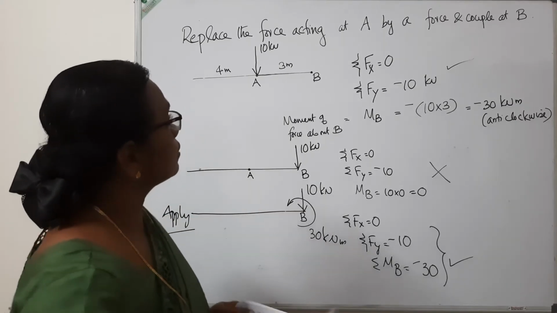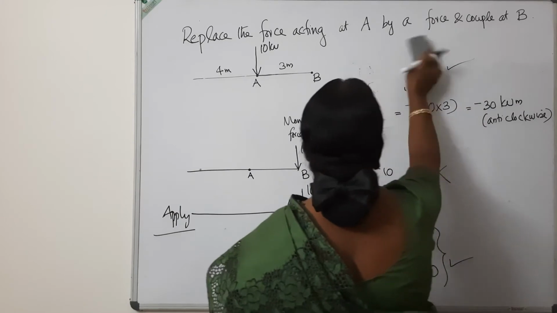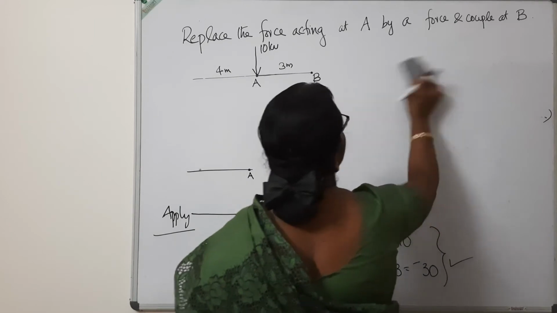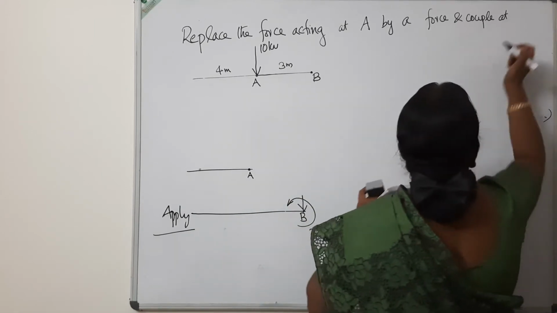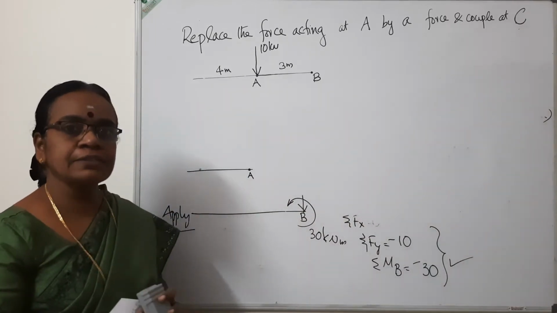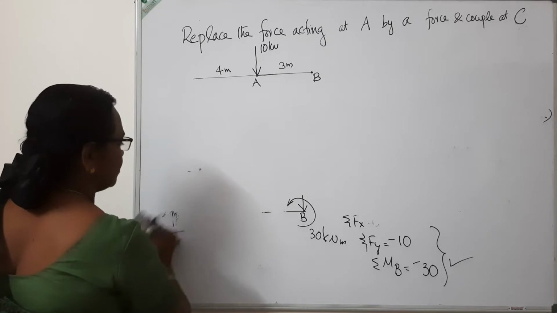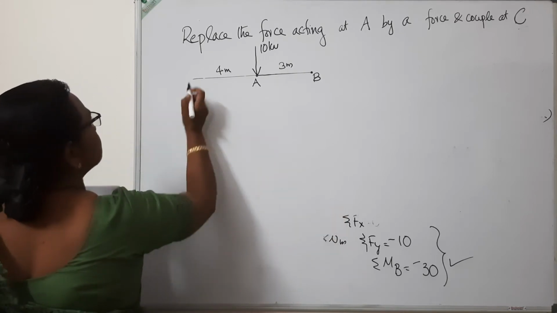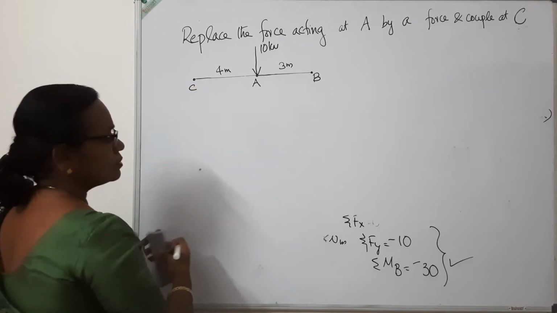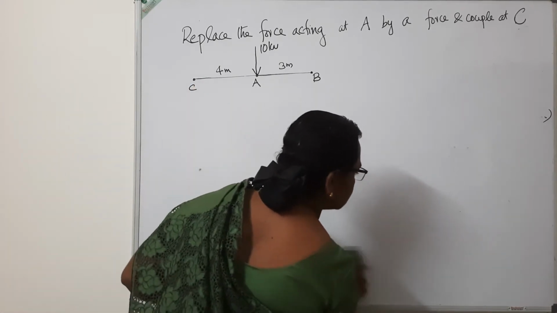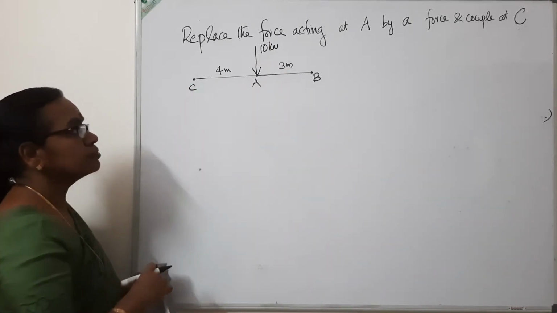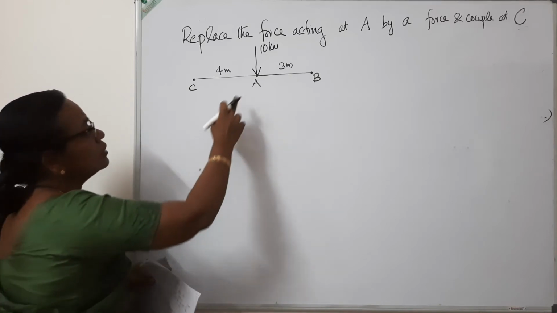See, same question. Suppose here I am asking you to replace it as a force and couple at C. C is a point marked in this figure here, 4 meters away. The same system of force, no change, a force of 10 kilonewton. If you want to change it as a force and couple at C, let us see.